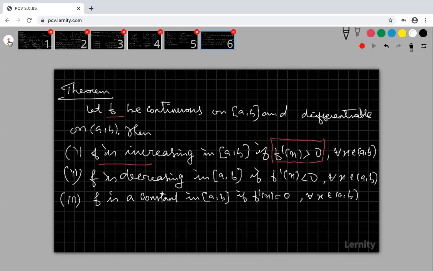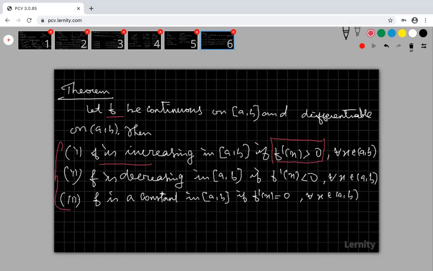Now come to the problems. The problems are very important. Please try to understand the problem. This is enough to find whether the function is increasing or decreasing. If f of x is increasing in this interval, then f dash of x, that means the derivative of this function, is positive in this interval.